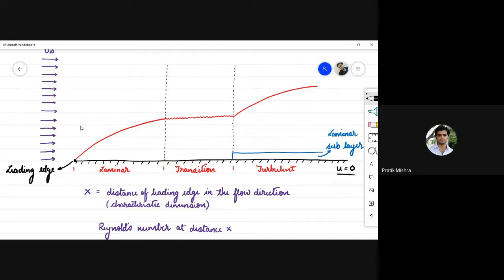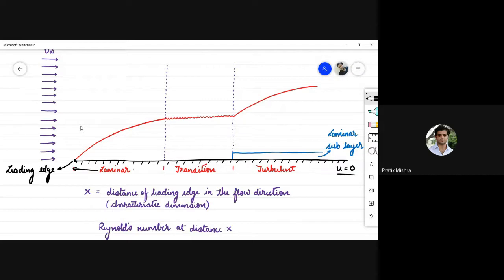The point of the leading edge which comes in first contact with the flowing fluid, the velocity of that is approximately equal to 0 in order to satisfy the no slip condition. Now, over a flat plate, if we plot all the points of the boundary layer, we will get a plot like this, in which if we see a little bit,